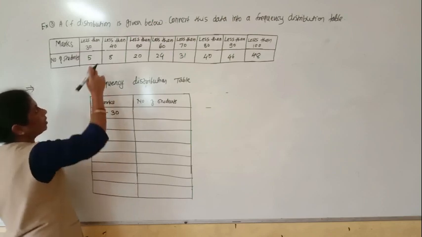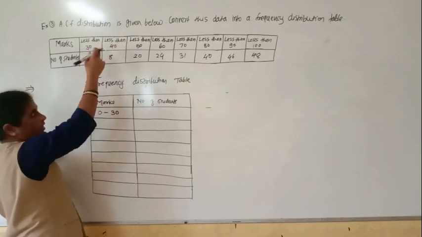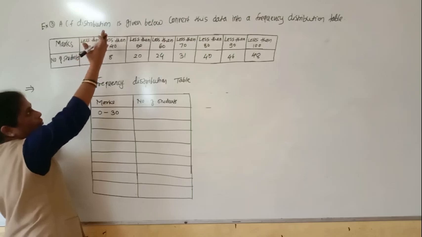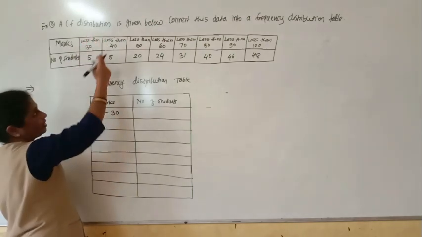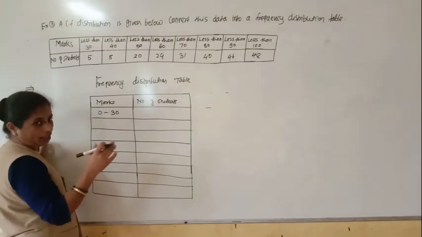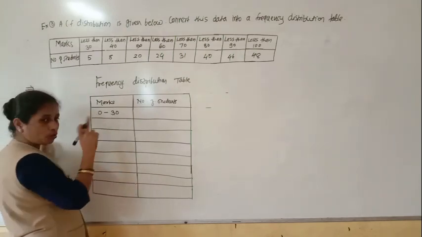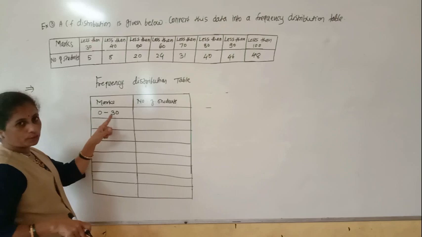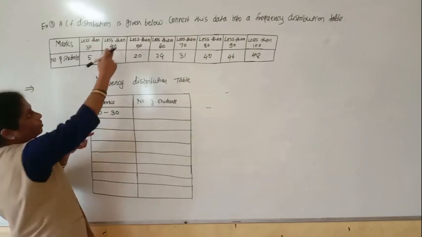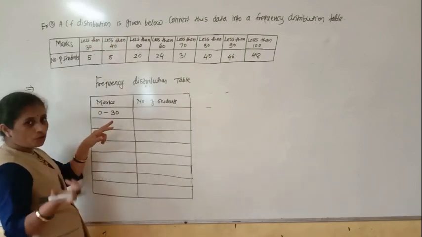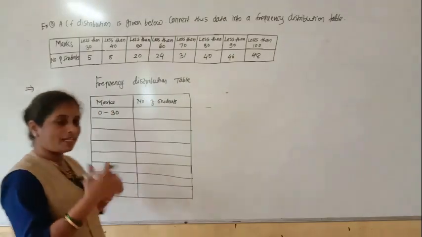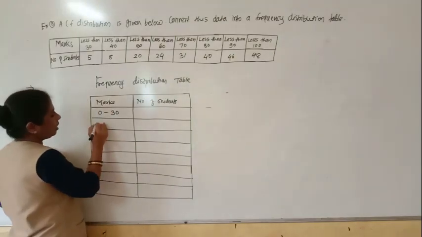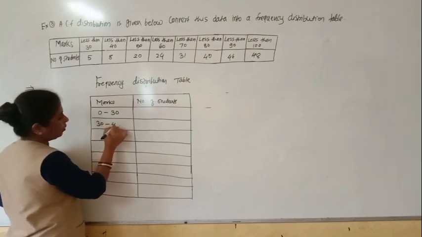And second group, less than 40, means here in this group what will be there? Here already we have less than 30 completed. So next group will start from 30, because the students who got marks 30 will not belong in this group. Okay. So in this group will come the students who got marks more than 30 but less than 40. So you will get here 30 to 40.